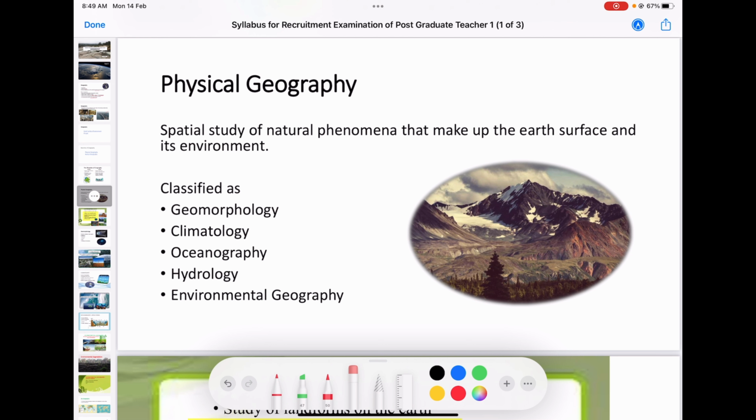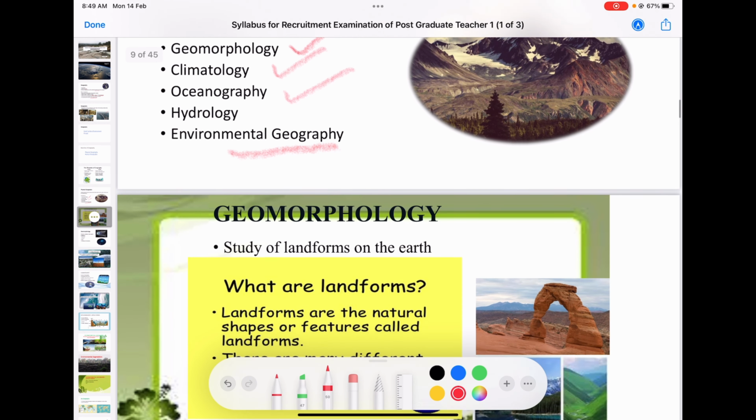Luckily, in this syllabus we want to study geomorphology, climatology, oceanography, and some part of environmental geography, that is biogeography. That is what we are going to discuss in our syllabus. So let's see what geomorphology is.